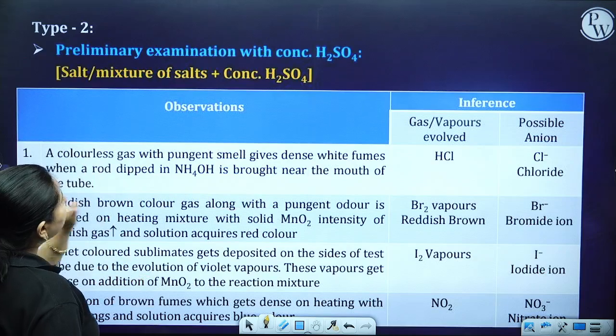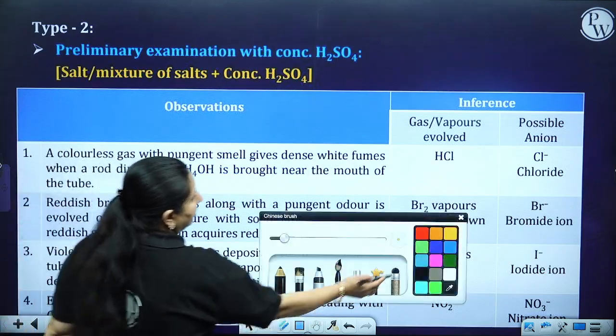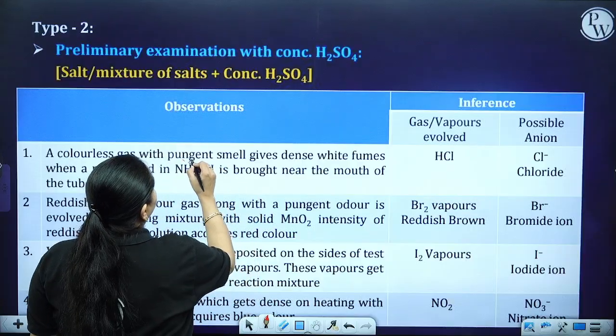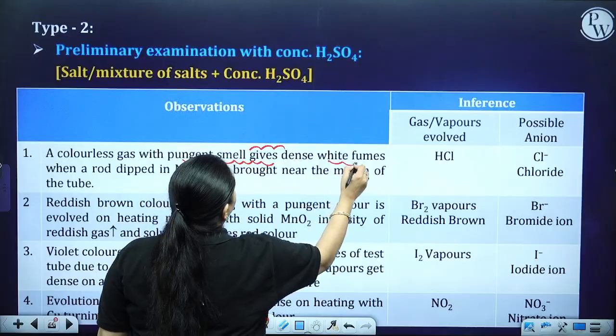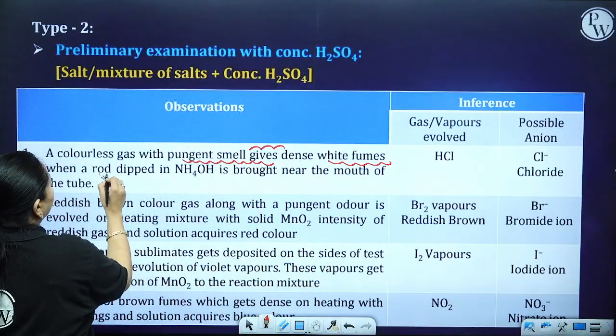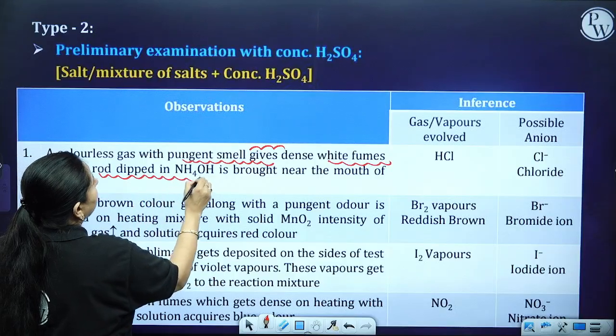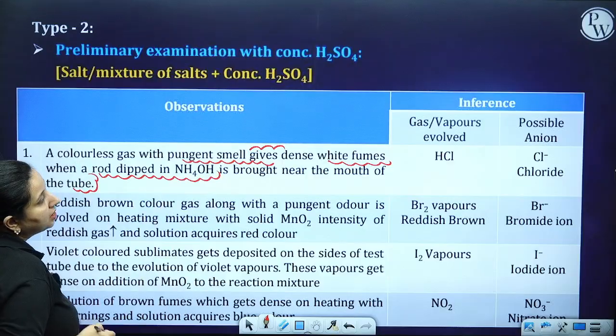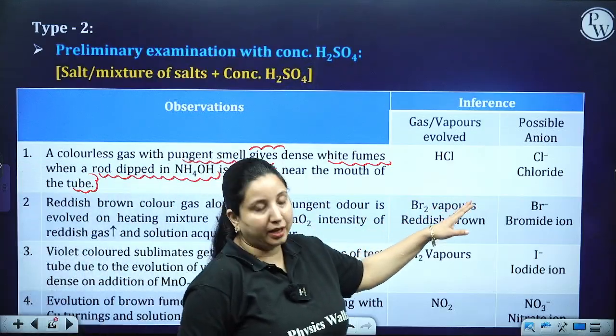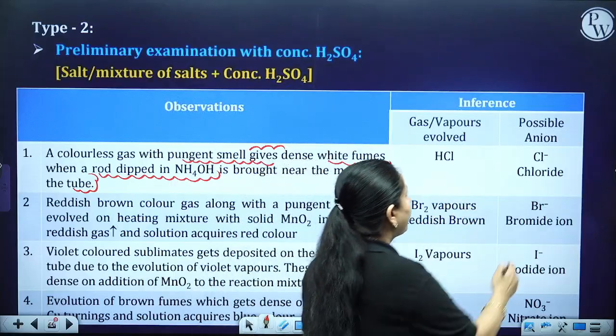A colorless gas with a pungent smell gives dense white fumes when a rod dipped in ammonium hydroxide is brought near the mouth of the tube. It means HCl is coming out, so chloride is present.